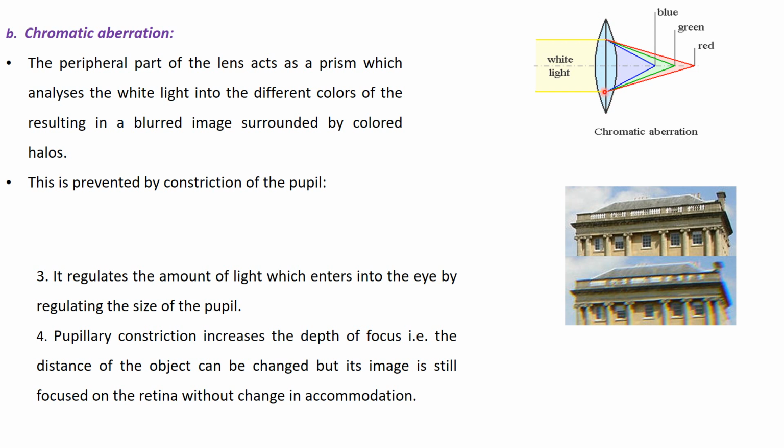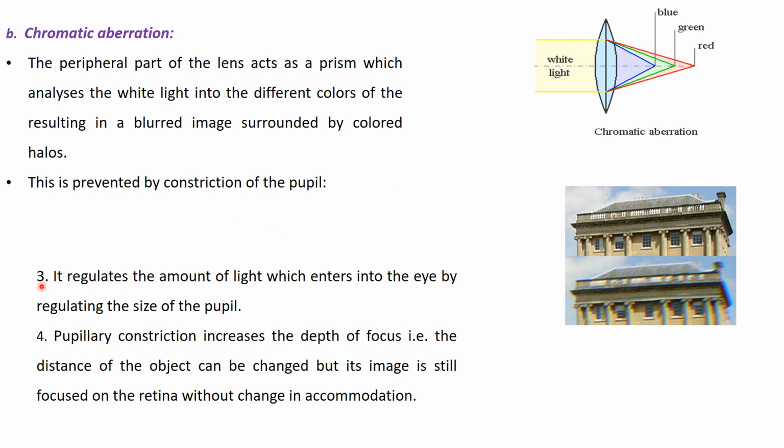The prism analyzes the white light into multiple colors, so this usually results in a blurred image, and this blurred image is usually surrounded by halos. This is prevented by pupillary constriction.